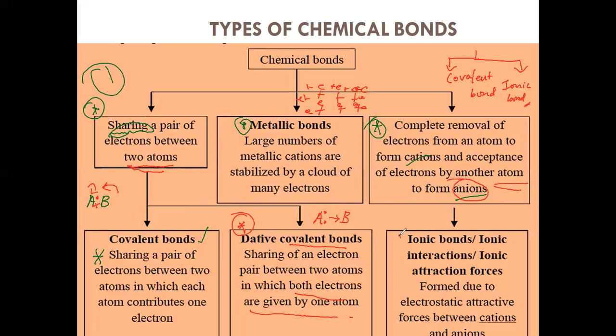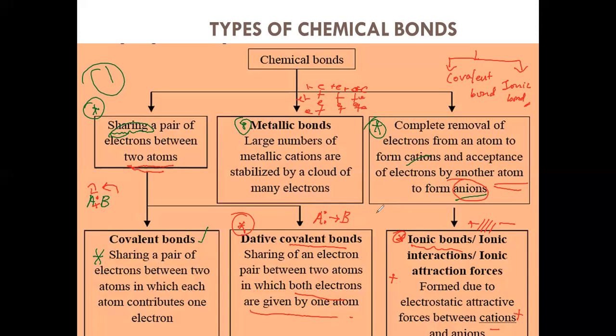So you can say this is what type of bond? Ionic bond or ionic interaction, or you can say ion attraction forces. So what is happening? They form due to the electrostatic attractive forces between the cations and anions. What is the charge for the cation? The cation is positive, the anion is negative. So definitely between the positive and the negative, there should be an electrostatic attractive force, right? Because of that, this ionic bonding forms, right? Okay. And let me move on to the next slide.